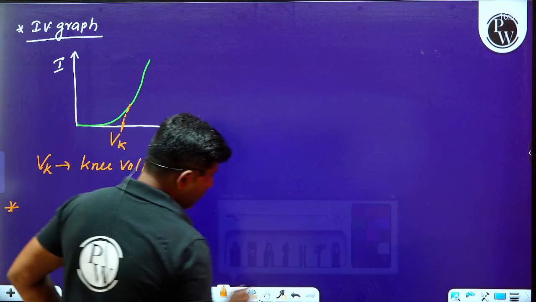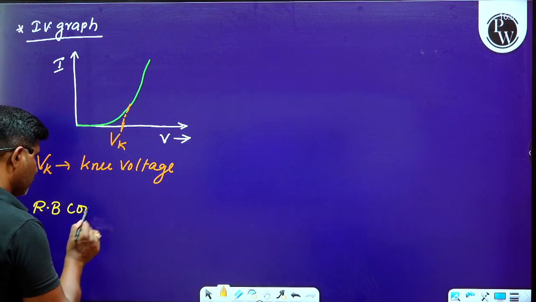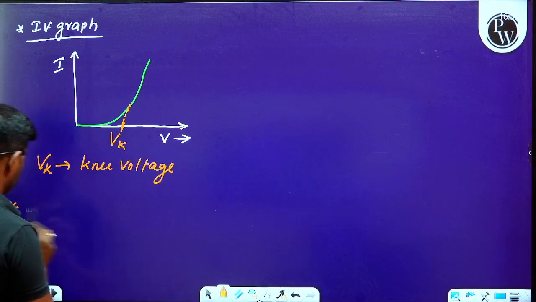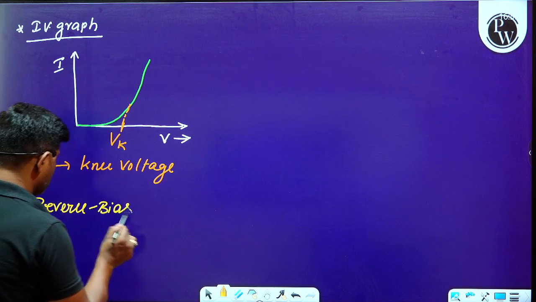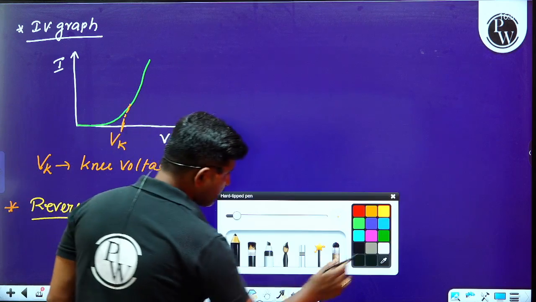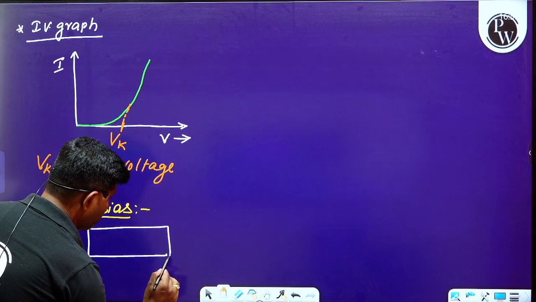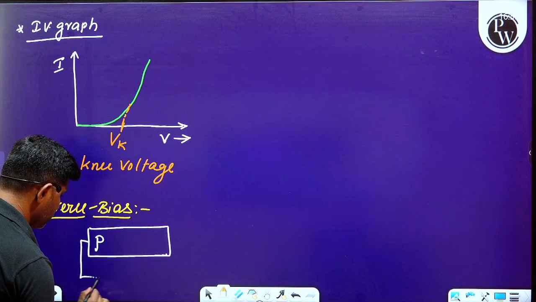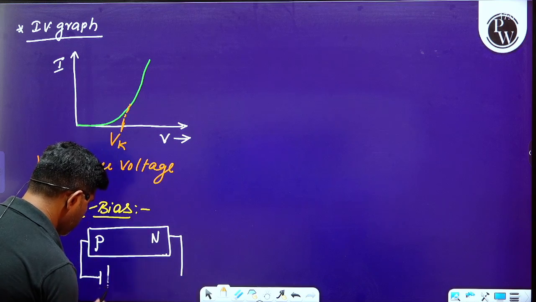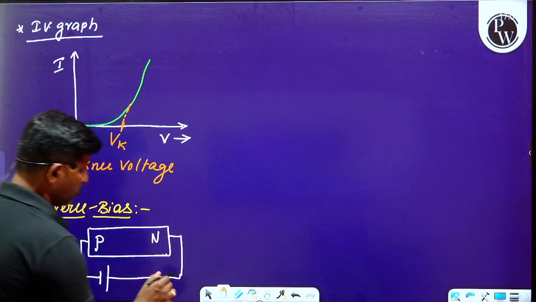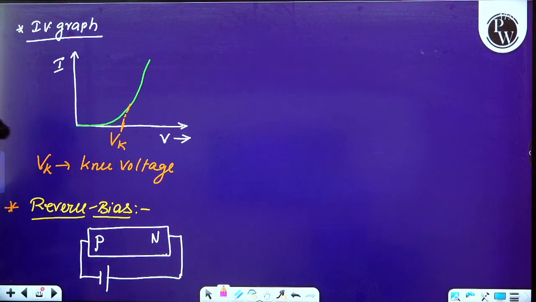Okay, and later we have to understand the second one, that is the reverse bias condition here. Reverse bias. I will write in complete words. So how can we define reverse bias? Whenever the p-type region of a semiconductor is connected to the negative terminal, and the n-type region is connected to the positive terminal, then the diode is said to be in reverse bias condition.